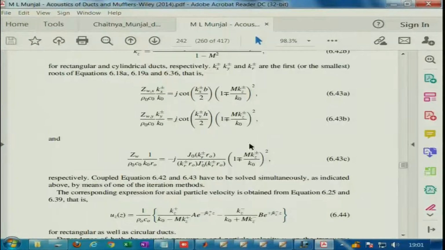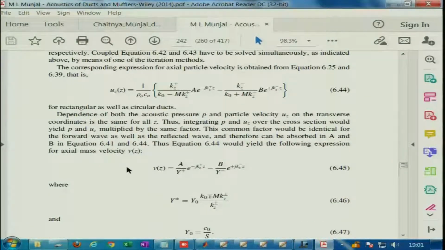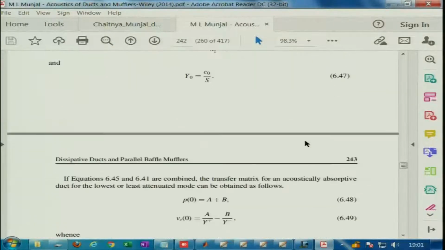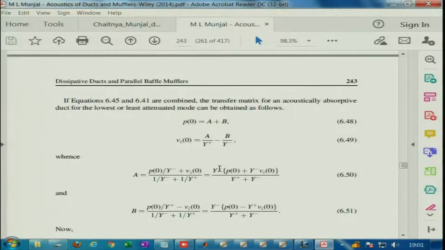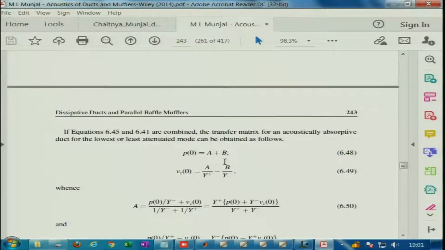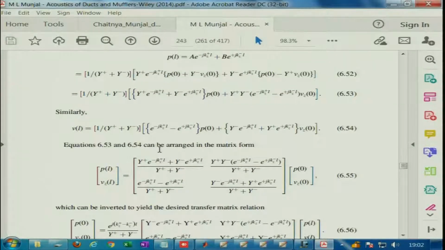Zw is related to the least attenuated mode, the roots are obtained, Kr is obtained by solving this equation numerically, say using some Newton-Raphson scheme. Particle velocity is obtained, and then the mass velocity is obtained, and from these relations, 6.45 and actually 6.48 and 6.49, once we get that, we can obtain the transfer matrix parameters, where we relate the upstream variable to the downstream variable, incorporating only the least order mode.